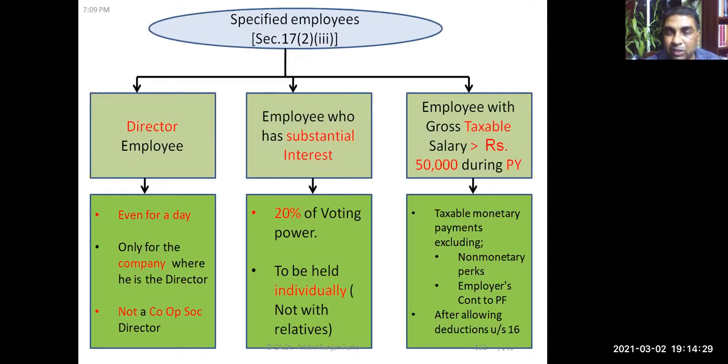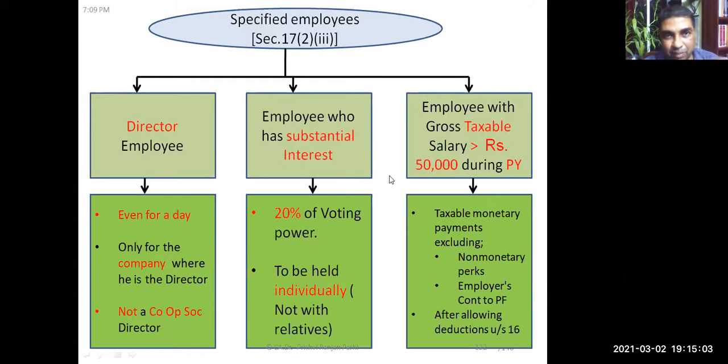Third category of employee is the employee with gross taxable salary of more than rupees 50,000 during the previous year. Here, taxable monetary payments, excluding non-monetary perquisites and the employer's contribution to provident fund, have to be taken into consideration. And after allowing deductions under section 16, we have to find out his taxable salary. After these deductions and after excluding perquisites and the employer's contribution, we have to find out how much monetary payment he is receiving. If it is more than 50,000 rupees per annum, then he is a specified employee.